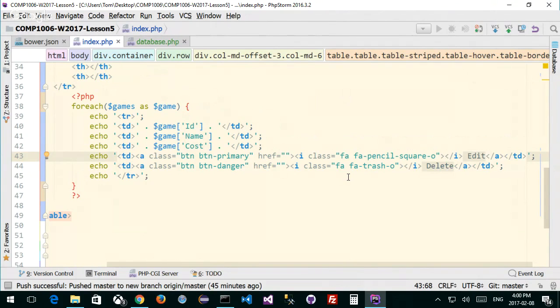My edit's got to go to an edit form. I don't have that form yet, but I will. So let's put that in there and see what happens. For my edit, it's going to be my game details page. So I'm going to call it game_details.php. I don't have that yet. And then a quotation mark.